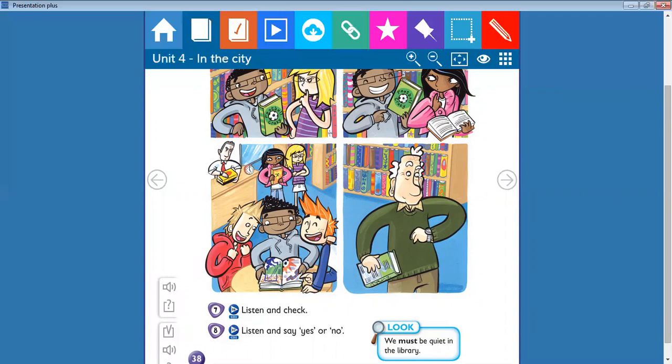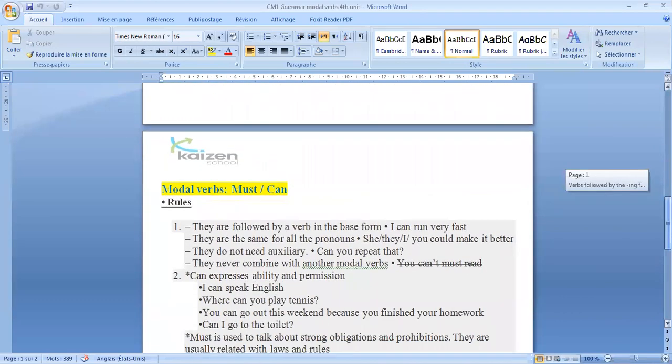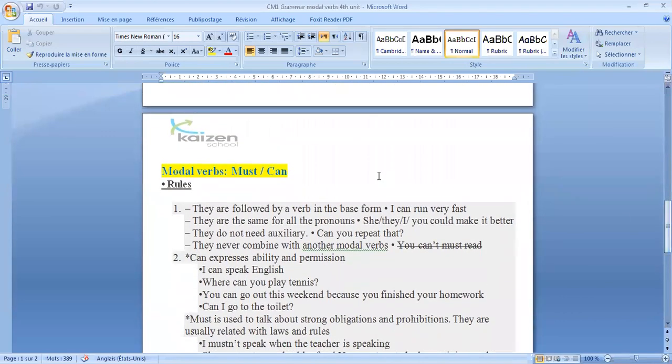All right. Here we have modal verbs. We have must and can. We are going to see can later. So we talk first of all about the rules. They are followed by a verb in the base form.